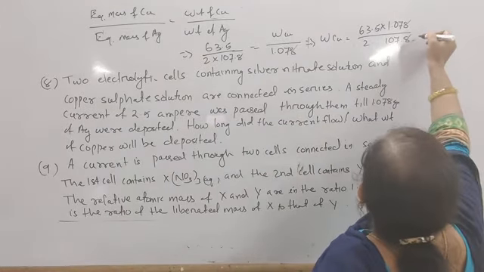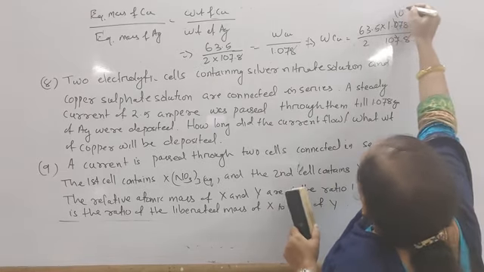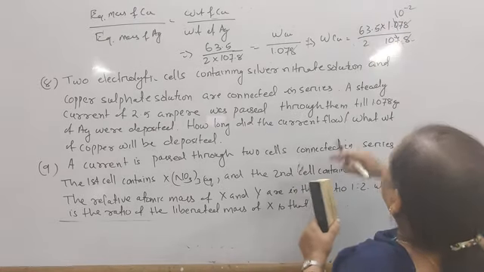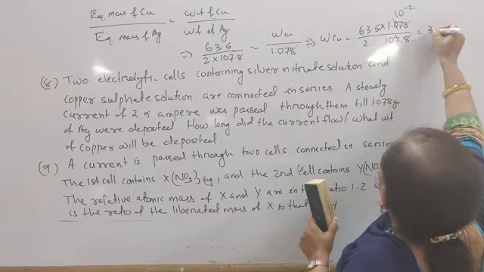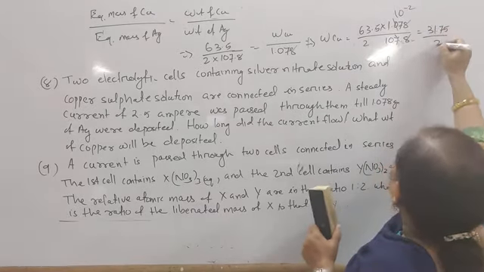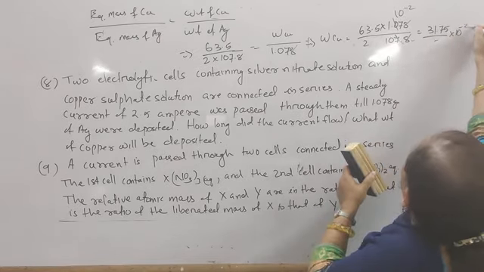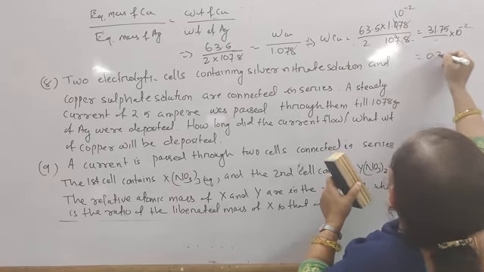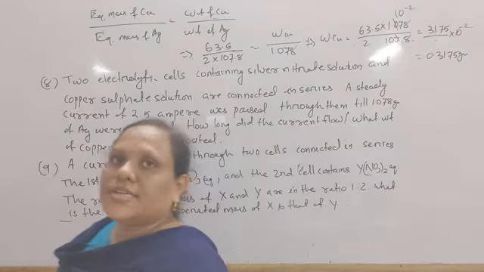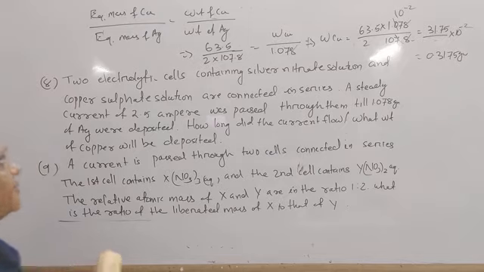Multiply by 10 to the power minus 2, this term cancels. 63.5 by 2, that is equal to 31.75 into 10 to the power minus 2, 0.3175 gram. So 0.3175 gram of copper will be deposited.